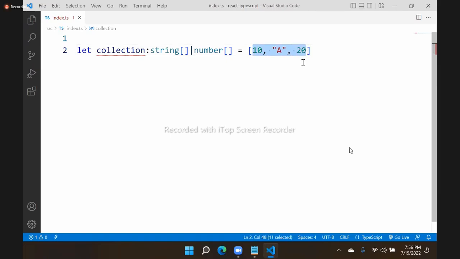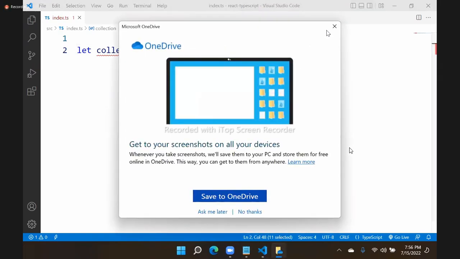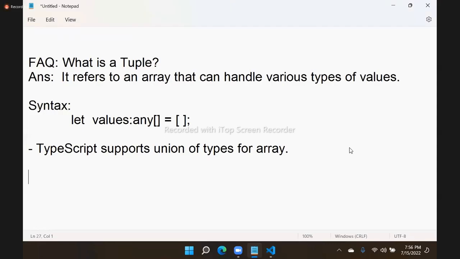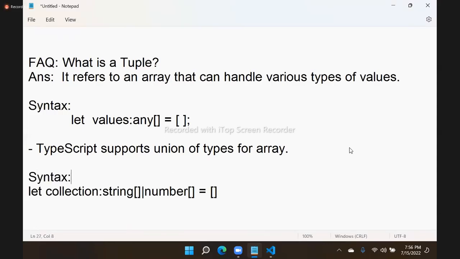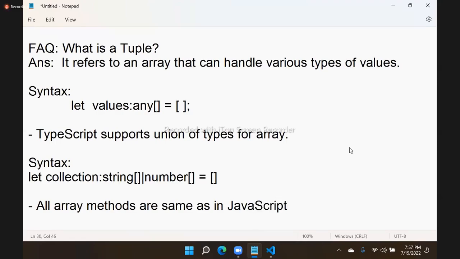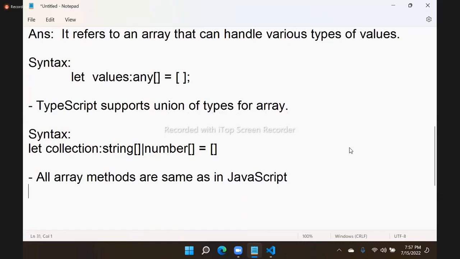Initializing that is very important, right? You can configure an array with union of types, but it should be able to handle either all strings or all numbers. Like this we can define. So this is TypeScript, and one more point is all array methods are same as in JavaScript. So no change in array methods. I hope you know all array methods now.